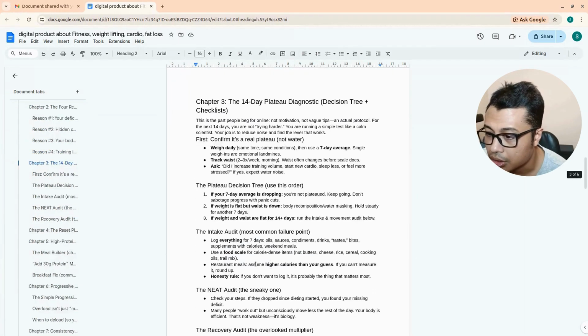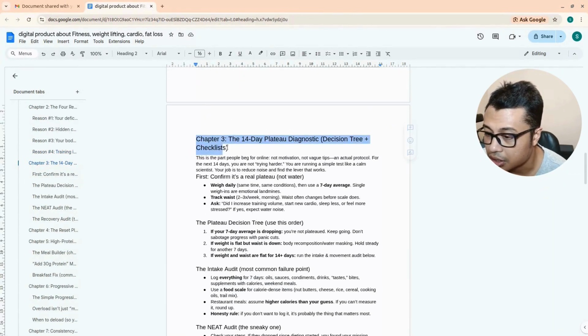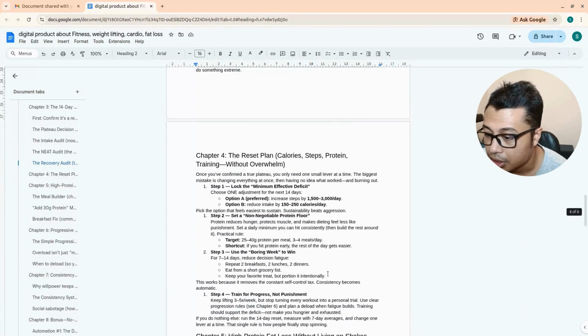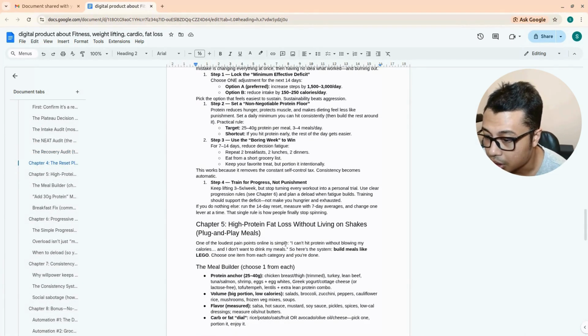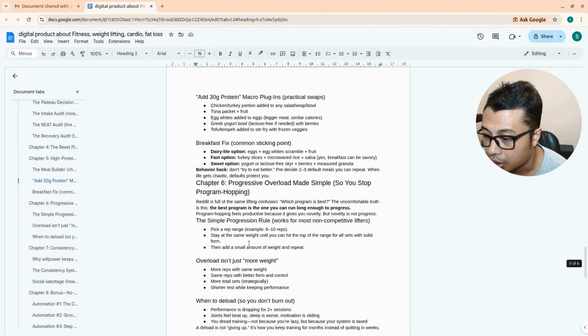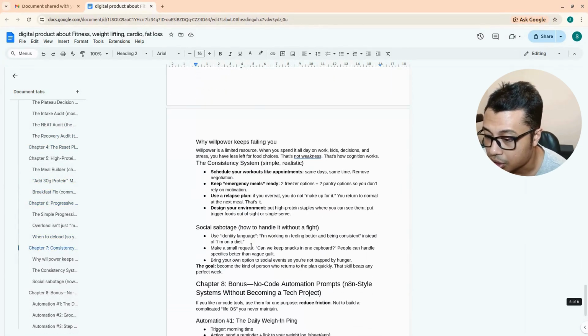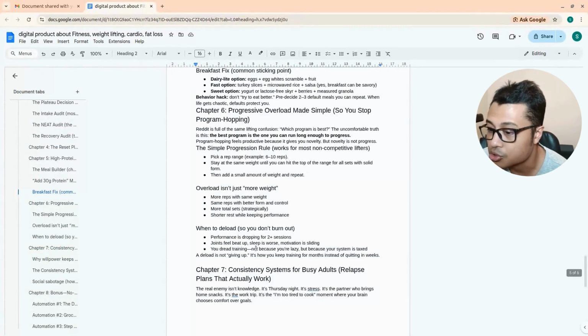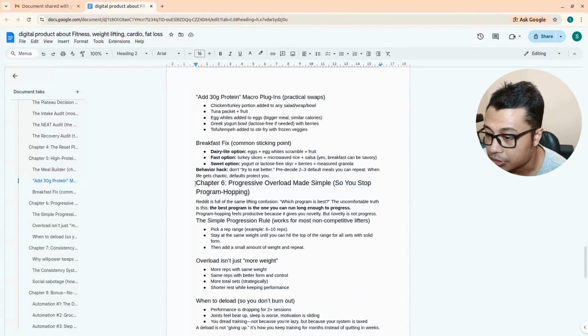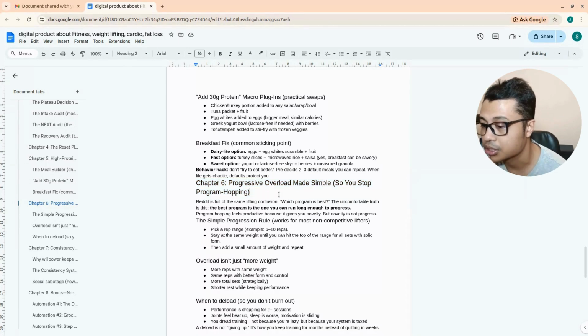And then after that, chapter 3 starts to go to the solution. If you go all the way to the later chapters, as you can see, they've got solutions that can be implemented by people who've got weight problems.